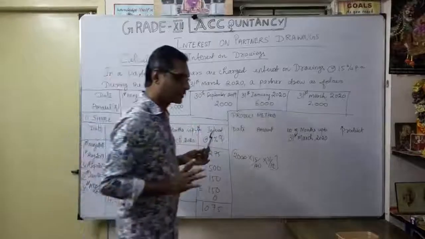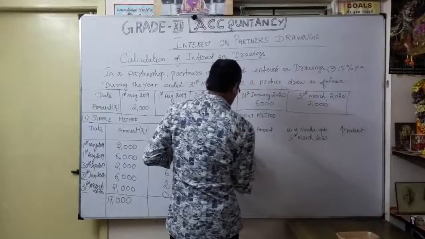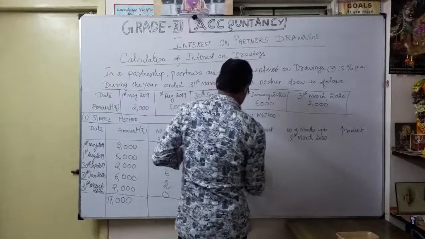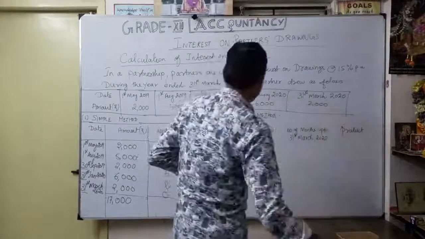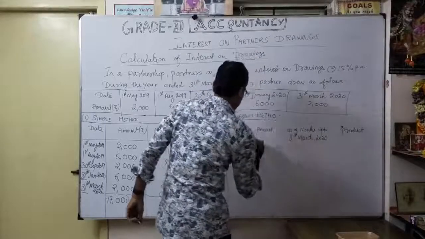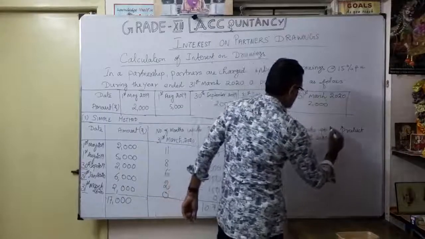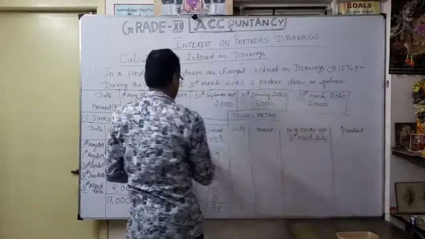Okay. Now, what is the product method? Now coming here to the product method. So here also we can write the same thing, isn't it? So here also we can write it as the product method: date, amount column, number of months up to 31st March, everything the same.